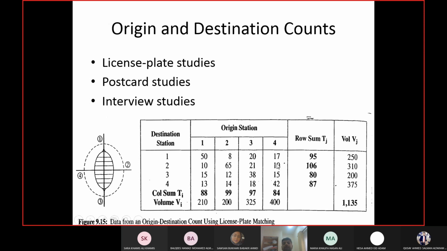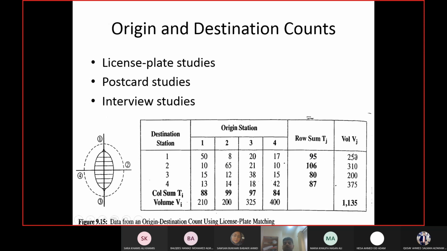Then at the end of each row and at the end of each column, you see the summation of the values. Column sum, row sum. So row summation means what? 95 people have destination 1. 95 people total went into area 1 according to our sample. This is according to our sample. This is from the sample.